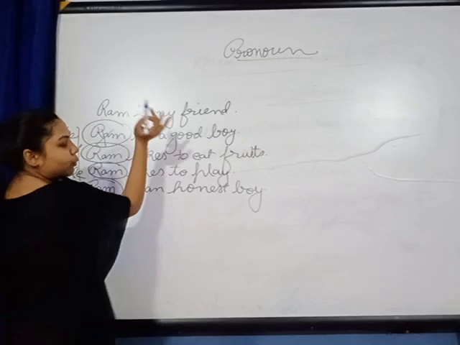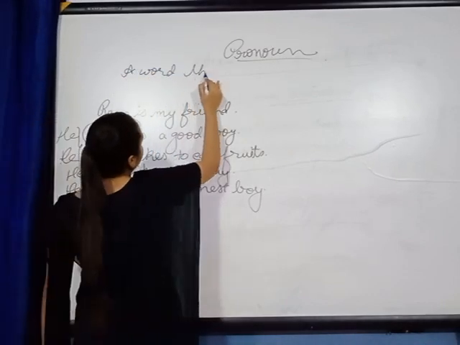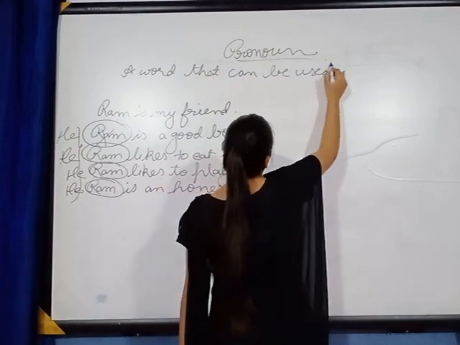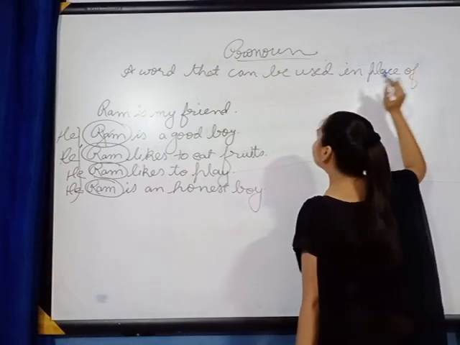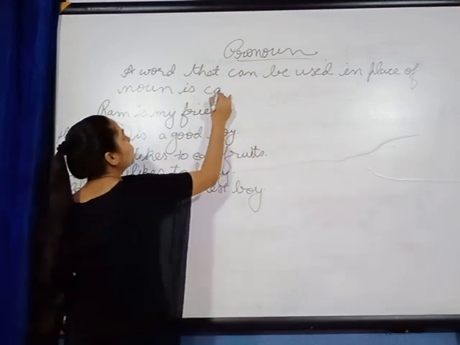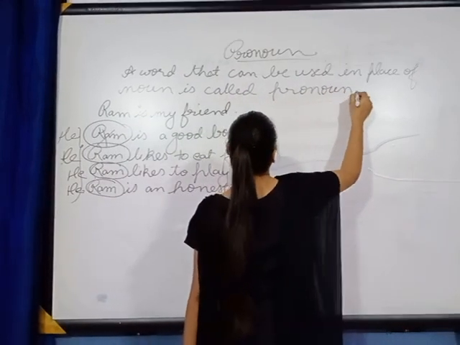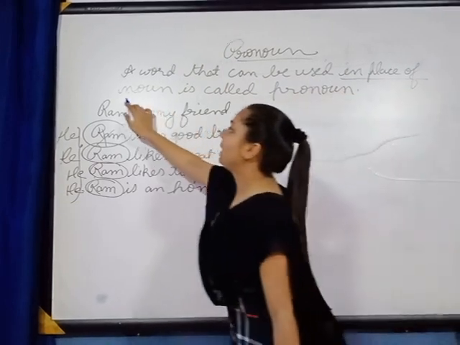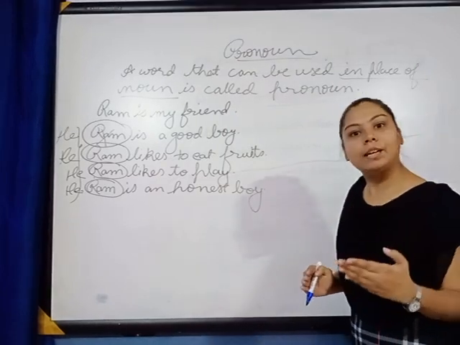So if we move on to the definition, what can you write? A word that can be used in place of noun is called pronoun. What is the main thing here? That the word which can be used in place of noun. It means a pronoun will always take the place of noun.